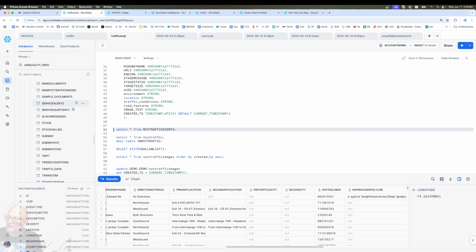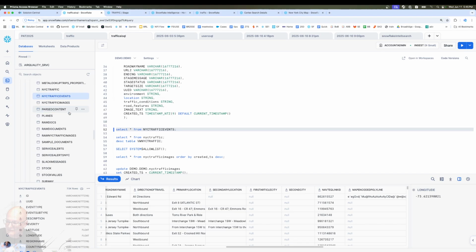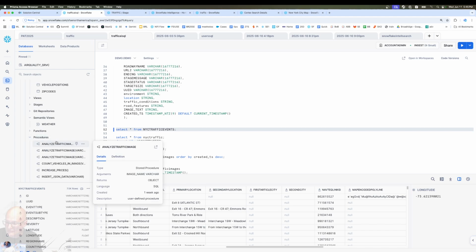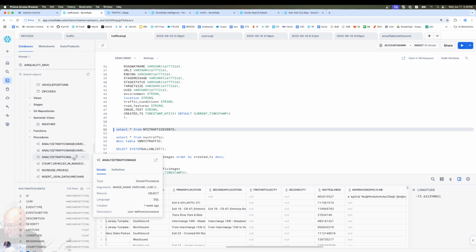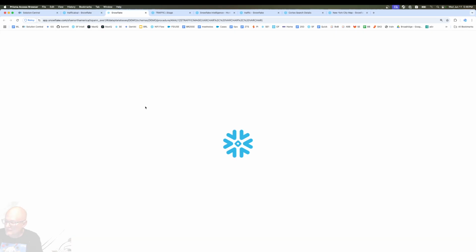So that is the analyze traffic image there. So there's the tables. There's a lot of other stuff in here. But there's our analyze traffic image. I've got a couple of versions for different use cases. Is it this one? Yeah, let's see. Maybe this one. And we can go into that guy.